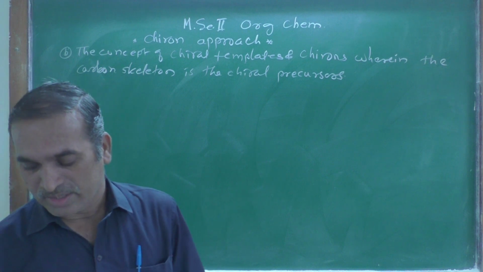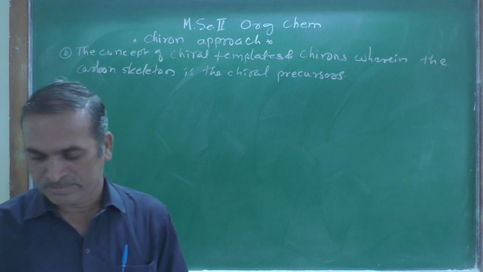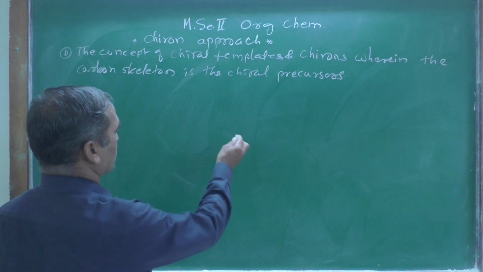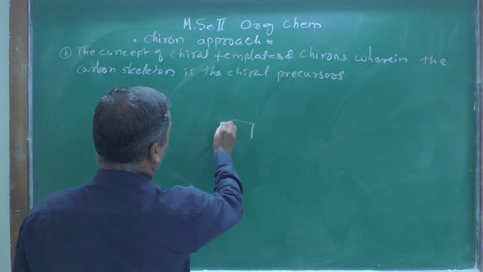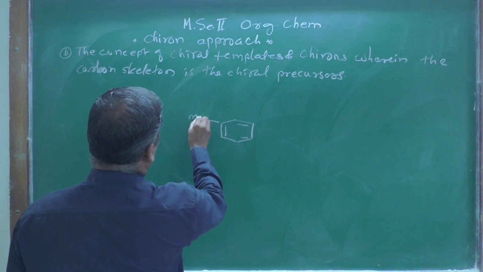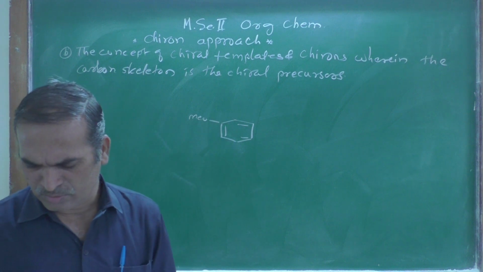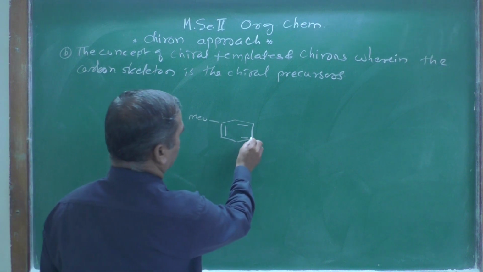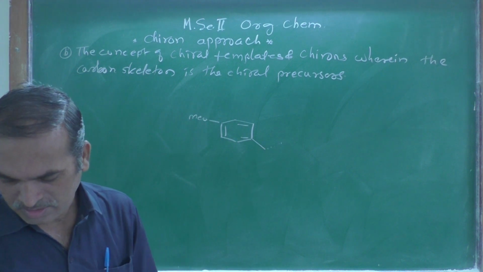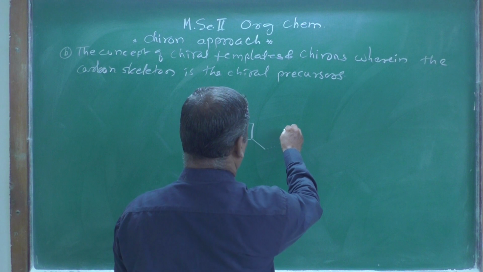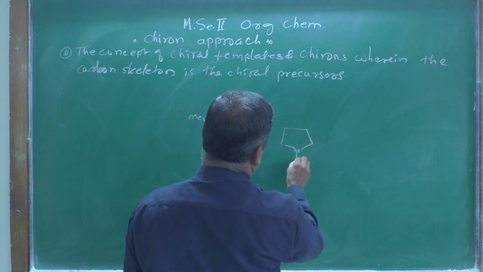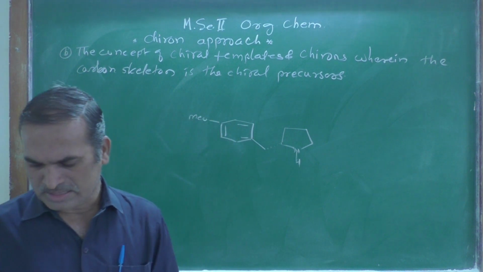Let us see here, suppose one of the target molecules is like this. Here is a methoxy group, and the stereochemistry is very essential as far as this compound and these drugs are concerned.